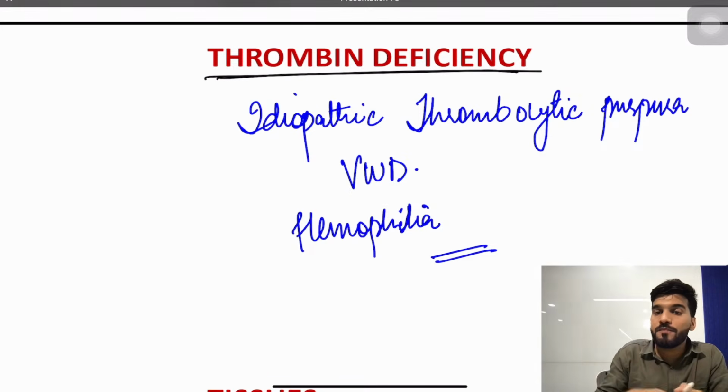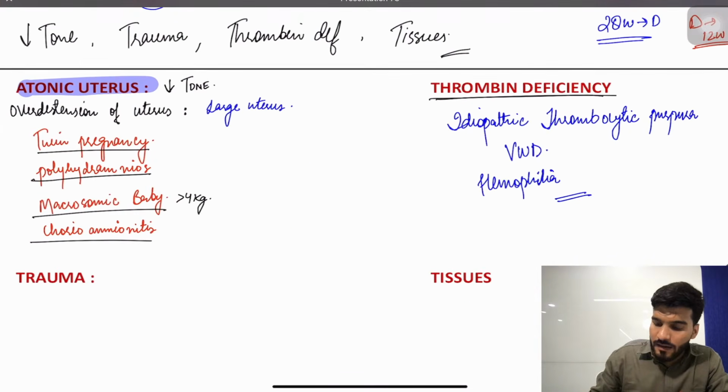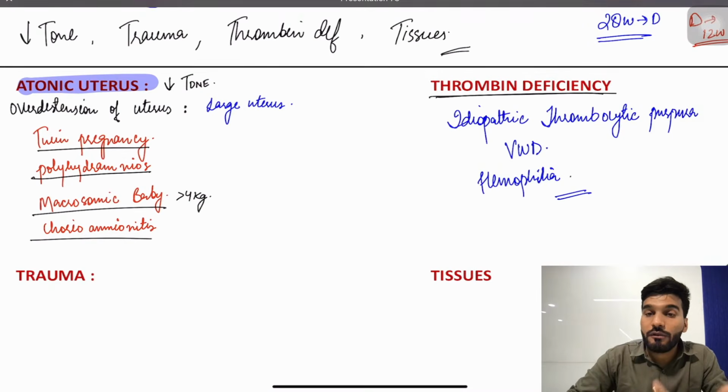Okay, when the cesarean cut is made and there is no clotting factor, the patient will start bleeding. Okay, these causes are rare. That's why we also give fresh frozen plasma in treatment, in case there is a thrombin deficiency.